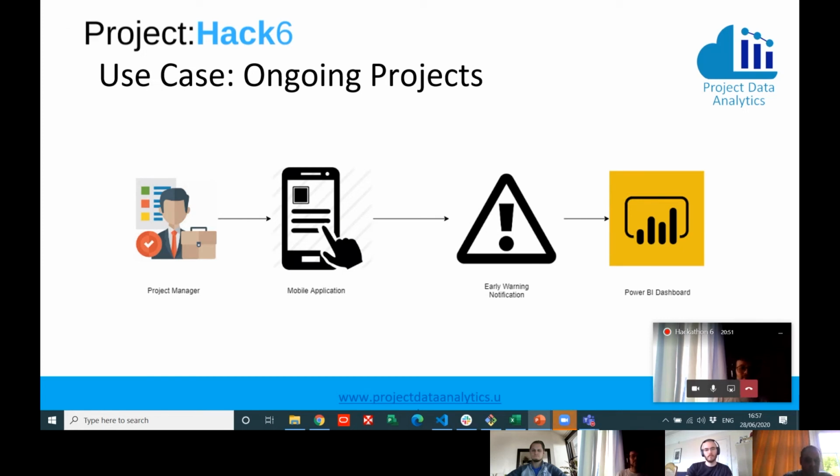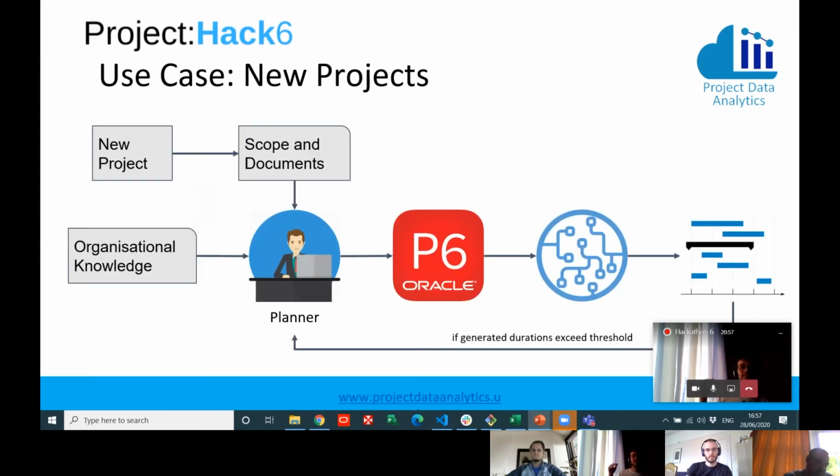And the second application we envision is for planners at the onset of the project. So the idea here is planners can actually upload all previous data from previous projects, and based on the features of this project, the algorithm is going to tell them whether they're being overly optimistic for some activities, and they can correct their forecasts accordingly.